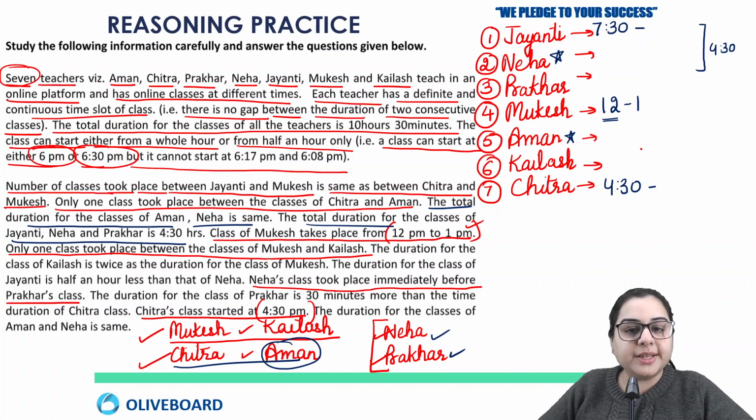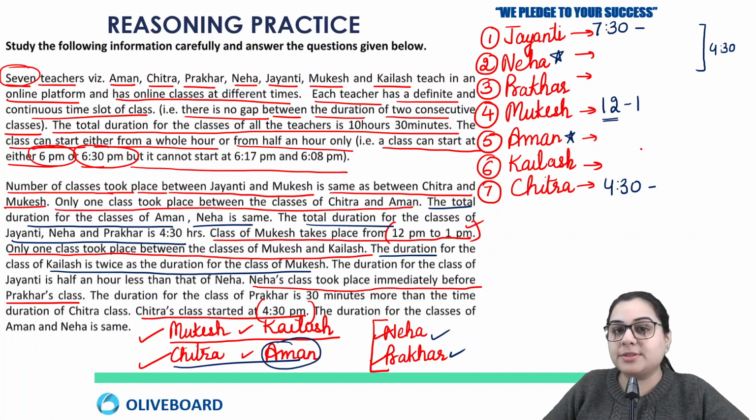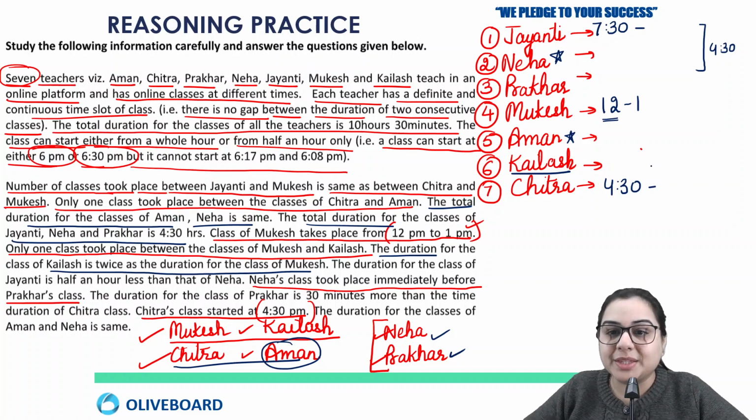Okay, next information: the duration of Kailash is twice the duration of Mukesh. I don't know the starting time of Kailash, but at least I know the ending time of Kailash, which is 4:30, because Chitra's session is starting at 4:30.